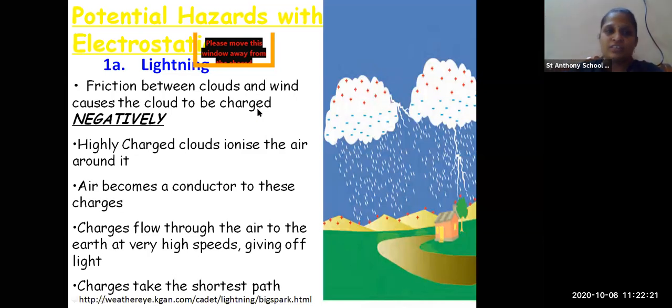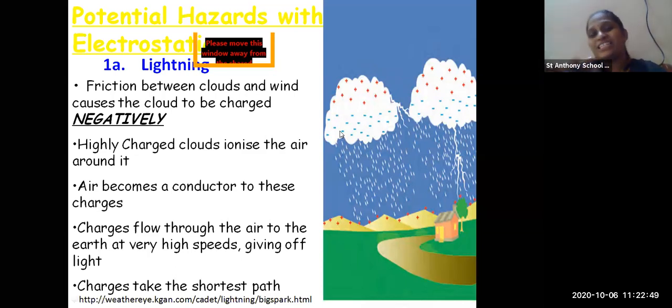But if there is more friction between the two clouds, you can hear a thundering sound along with the lightning. But the thundering sound comes first, and then you can see the lightning. That means sound travels faster than light.